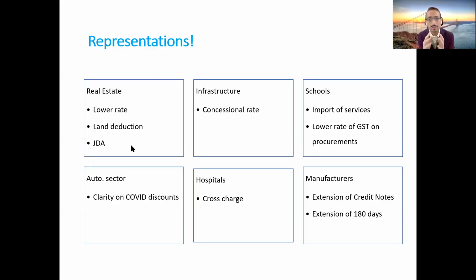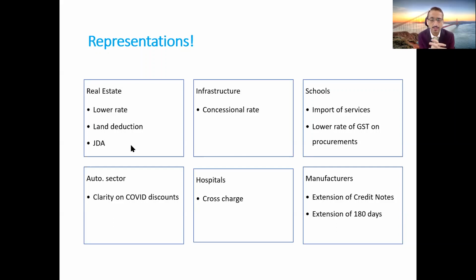And given that, the manufacturer or supplier would be required to continuously give additional discounts. Otherwise, they will not be in a position to supply goods in the market, because many of the people have lost jobs. In many cases, salaries of senior professionals and even working people have gone down by 30, 40 or even 50%. And because of that, many people are unable to buy new goods or new electronics. That's where the supplier or manufacturer would be required to continuously give discounts. And that's where the time limit of September 2020, which is there in the GST law, in our view, should be extended.